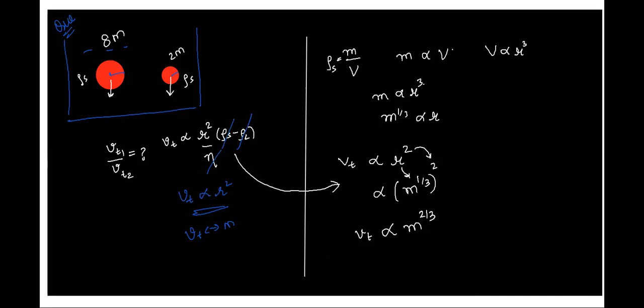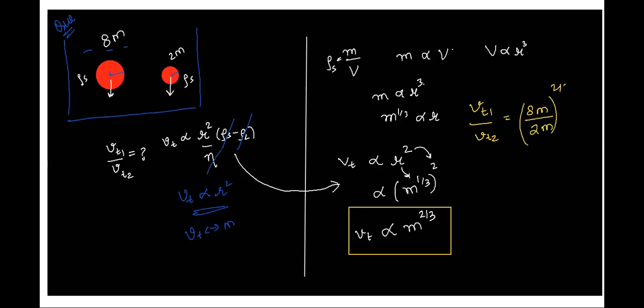Super duper important. This would mean that Vt, or terminal velocity of one ball, is to terminal velocity of the second ball is equal to (8m by 2m) to the power of 2 by 3, right? Cancel them off. The value of m is not required. So you'll have either 2 to the power 4 by 3 is to 1, or maybe you can try to find out the value of it. If you can, well and good.